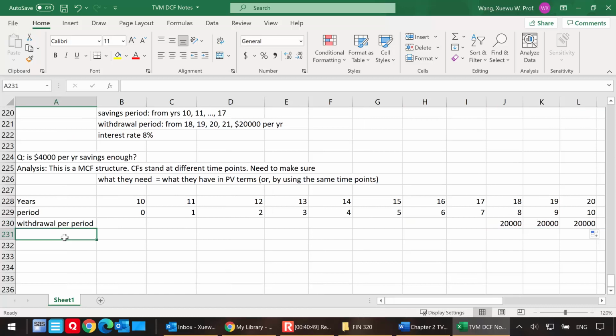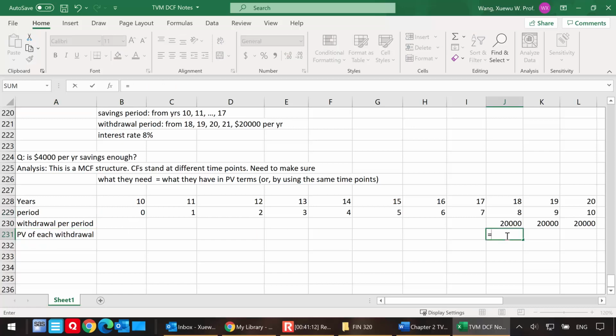So what I'm going to do is define the common time point, defining all the cash flows by using the same time point, which is period 0. I'm going to look at the present value of each withdrawal, so I'm going to do the discounting here.